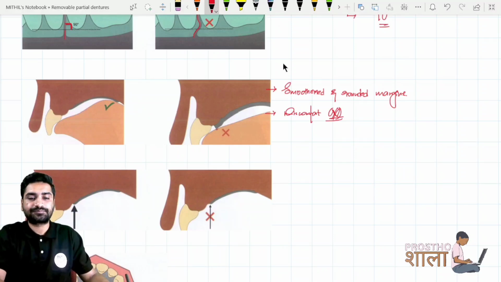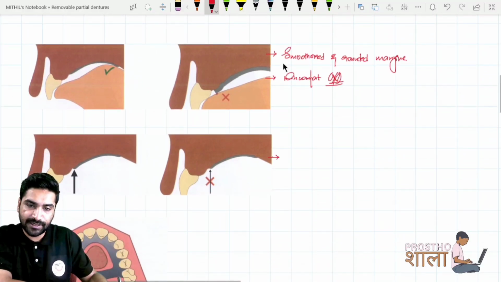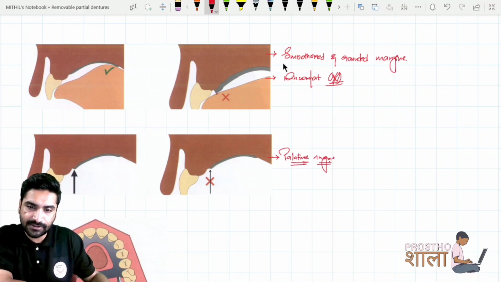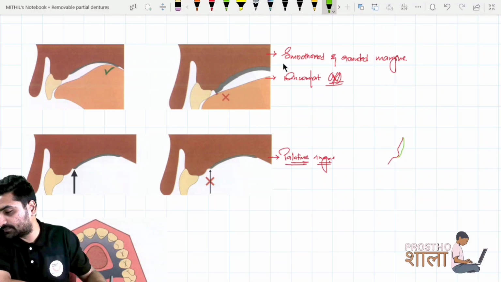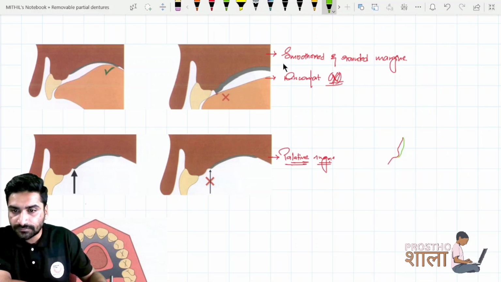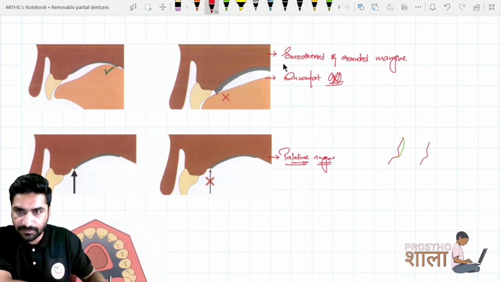Apart from that, if your denture base or any part is going over the palatine rugae, in that case you have to keep in mind, suppose this is the side view, this is one rugae, and on that if I am placing my denture base like this, and in one more case I am placing the denture base margin like this.